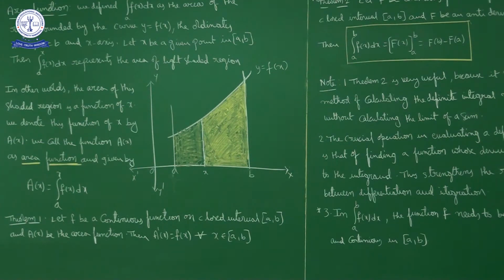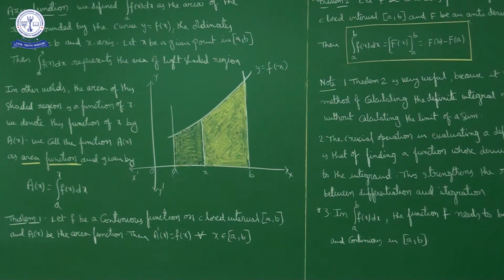This is not defined between minus 1 and plus 1, that is, for minus 1 less than x less than 1. Suppose you put x equal to 0, a convenient number between minus 1 and 1, or x equal to 0.5, for example. Then 0.5 whole square is what?